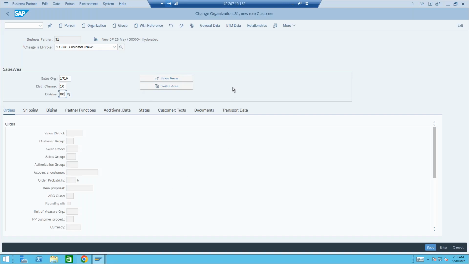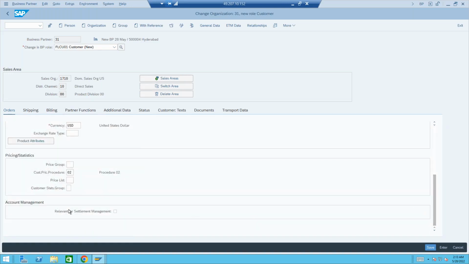Once we enter the sales area here, all the fields are standard, as we know. In ECC it used to be called sales, but here the terminology is orders. Everything is standard as what we see in ECC, but one field is new here, called relevant for settlement management. As we know, there are no rebates in S/4HANA. It is replaced with settlement management.